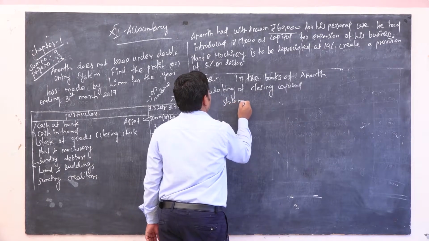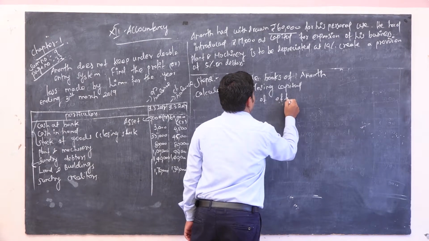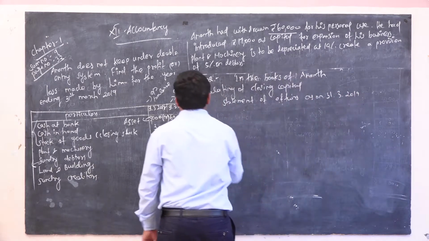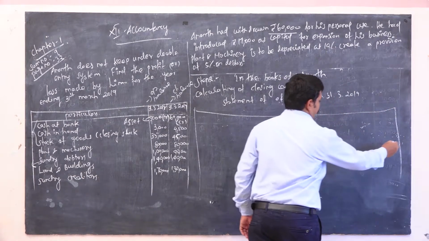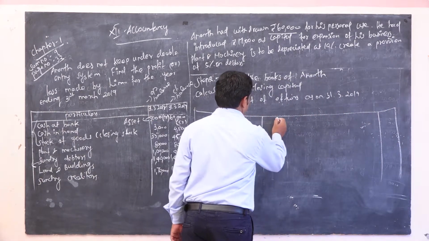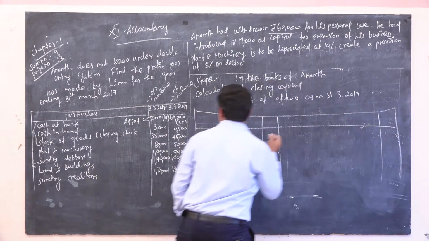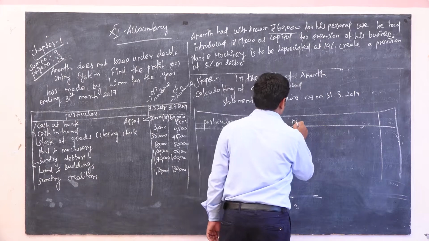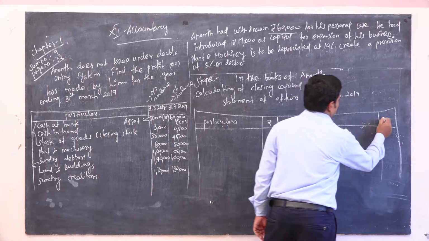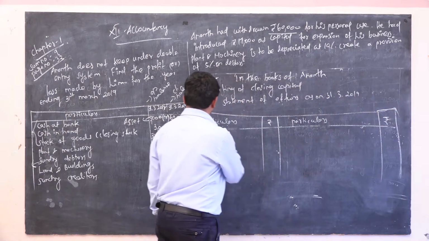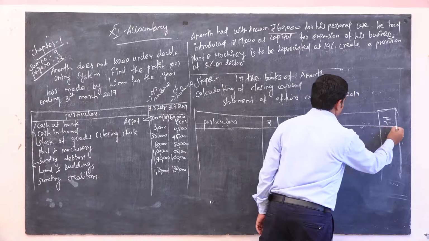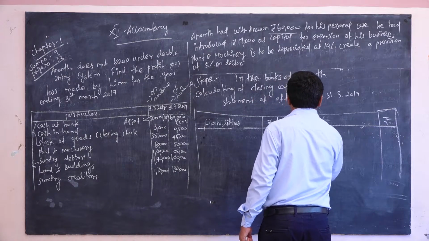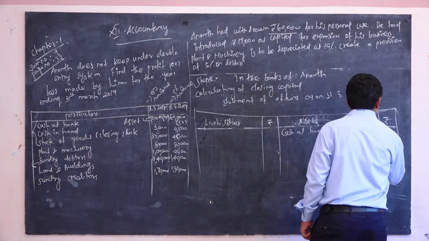Statement of affairs as on 31st/3/2019. So information: cash at bank 60,000.